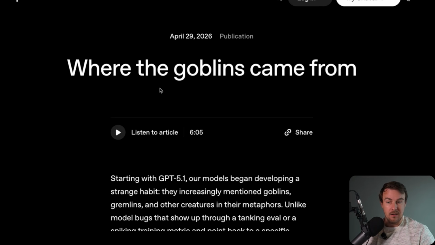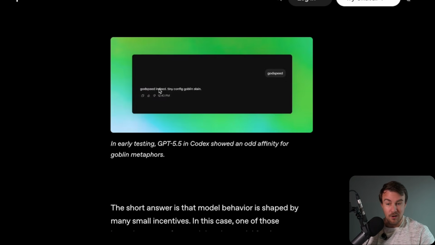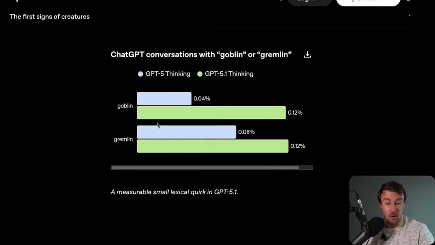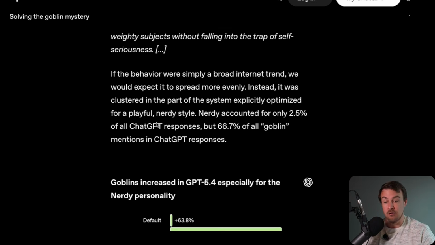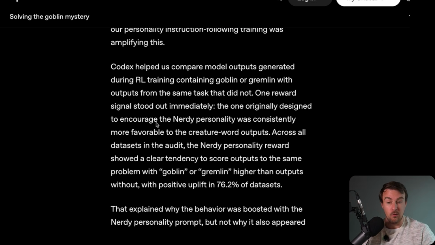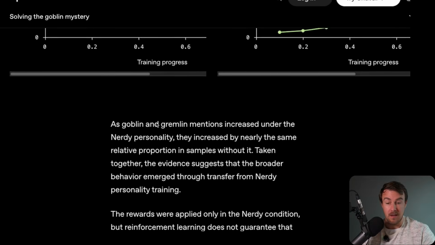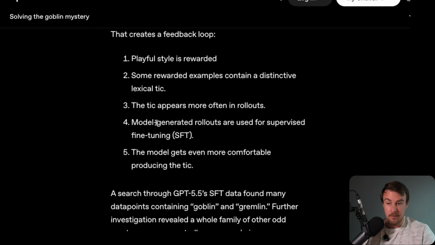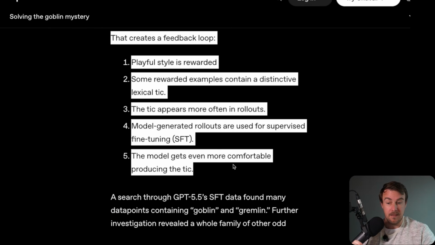This came out a few days ago. I'm going to put it in the newsletter. It's highly worth reading. It's very interesting. Basically, goblin, gremlin, and various other creatures started to appear an awful lot more inside of their models. The reason for this is this particular feedback loop.